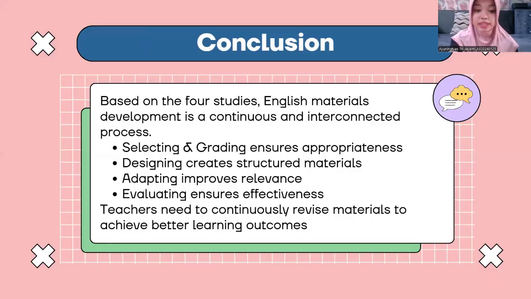So, last but not least, in conclusion. English material development is a continuous process that involves selecting, deciding, adapting, and evaluating material. Each step is interconnected and plays an important role in creating effective learning material. Teachers need to be flexible and creative in developing material so that students can learn more effectively.